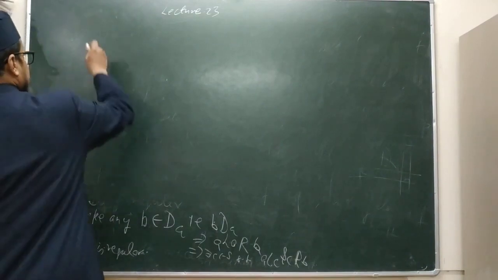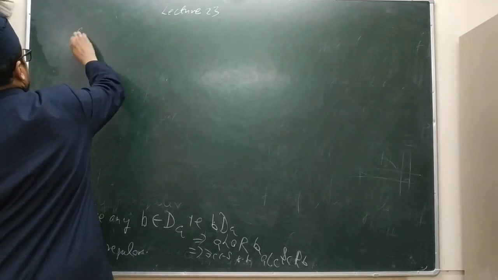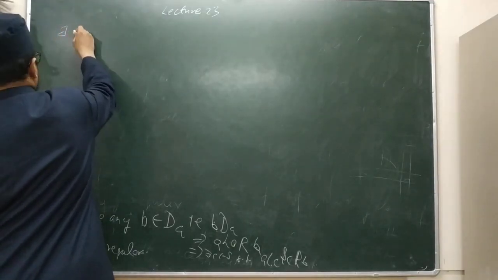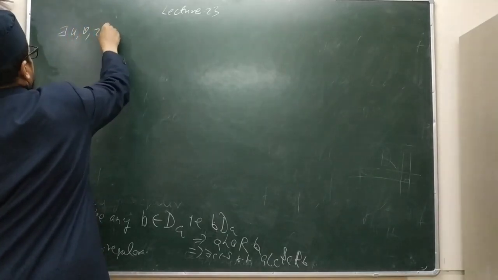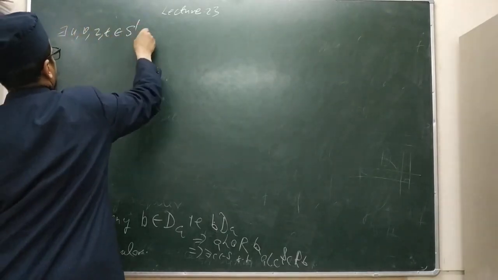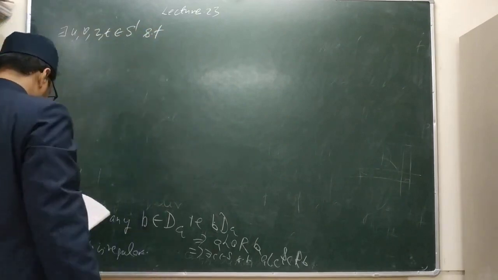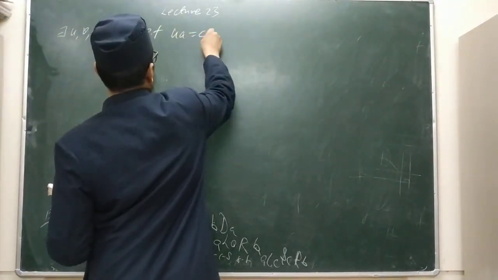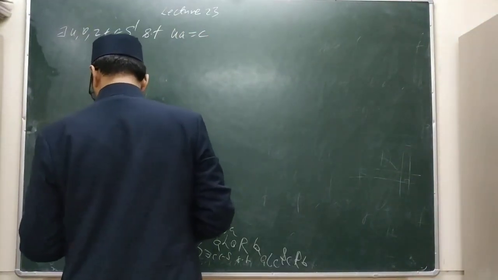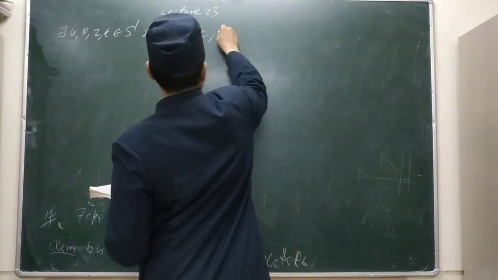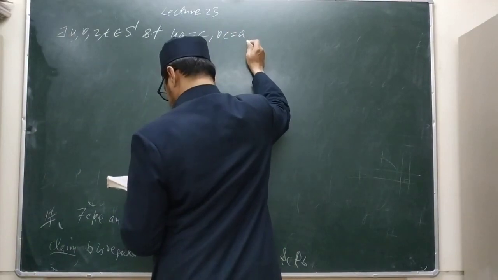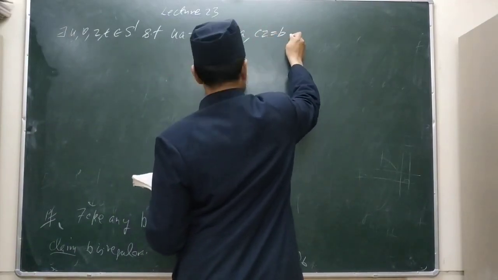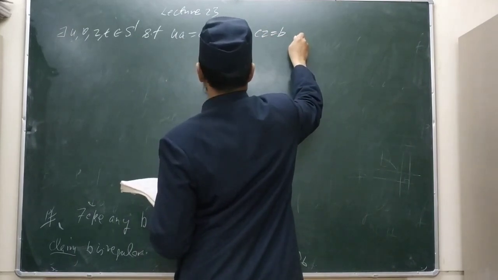So we have A L C. So there exist U, V, Z, T belonging to S¹ such that UA is equal to C, VC is equal to A, CZ is equal to B, and BT is equal to C.